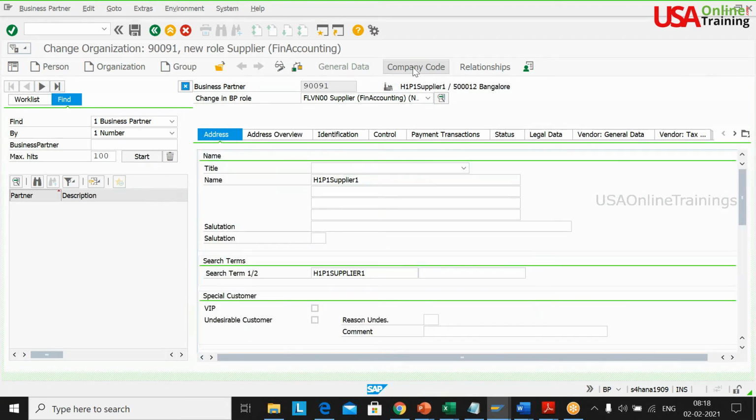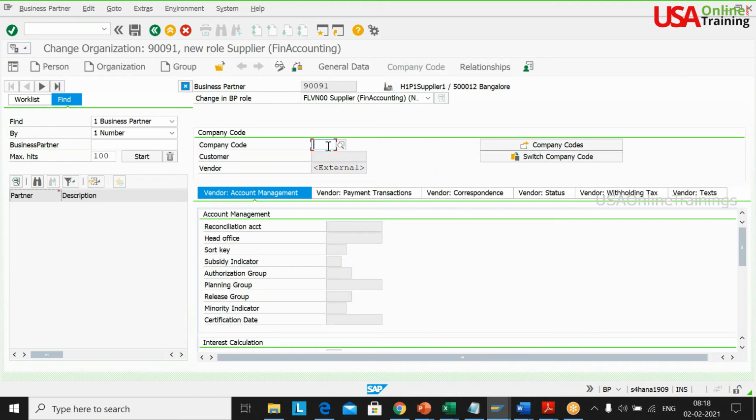And the company code is here. I'm going to the company code. My company code is 2900. Again, it is asking me to put the external here. Okay, so are you changing the BP role or adding additional roles? No, I'm not changing. I'm just extending my business partner to my company code. This is the standard business partner role, FLVN00, which I'm extending to this company code.